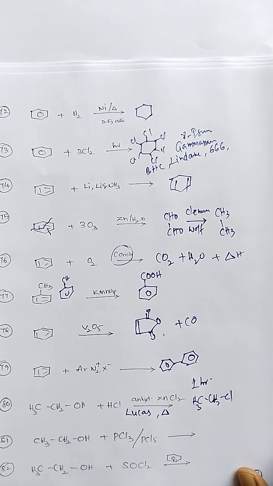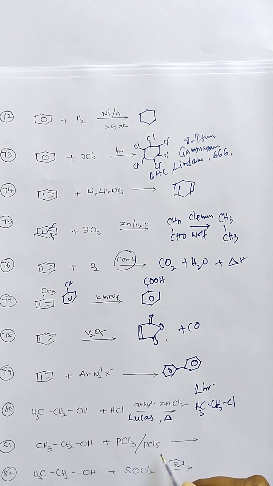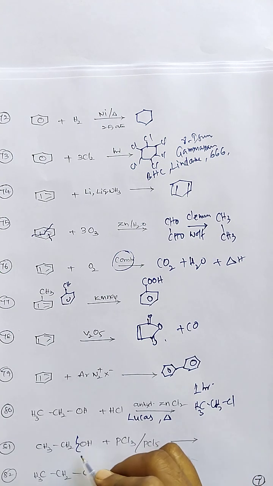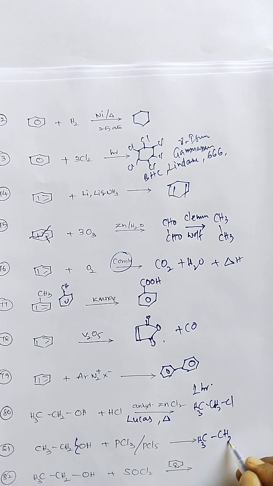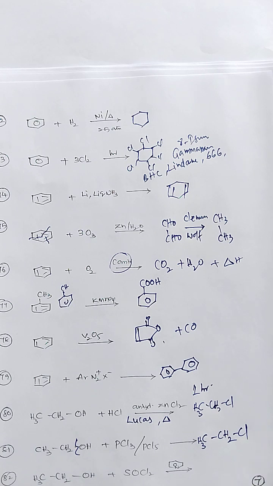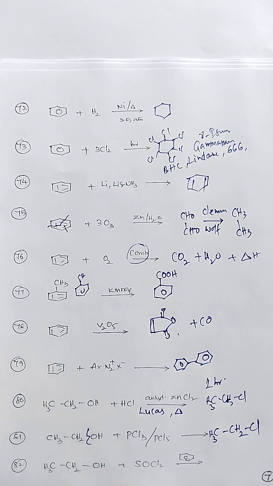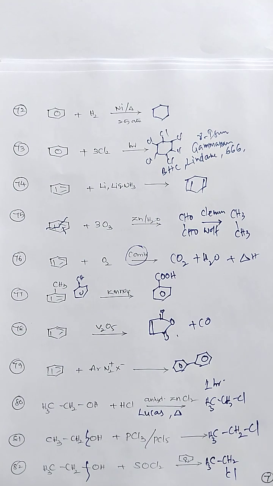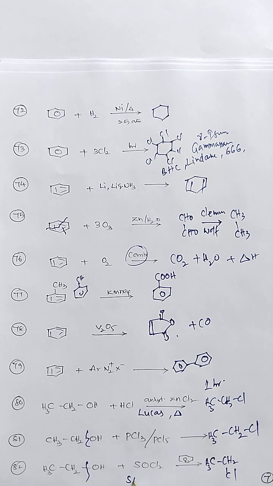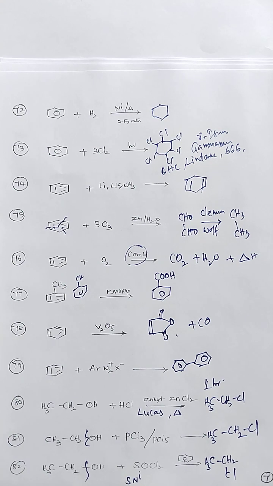Ethyl alcohol reaction with PCl3, a halogenating agent. So the alcohol C-O bond is broken and an SN2 type reaction takes place here. So ethyl chloride is formed, an alkyl halide preparation method. Ethyl alcohol upon reaction with thionyl chloride, in the presence of pyridine or without pyridine also, this goes. So it is also an ethyl chloride preparation. This is an intramolecular nucleophilic substitution reaction, an SNi type reaction.